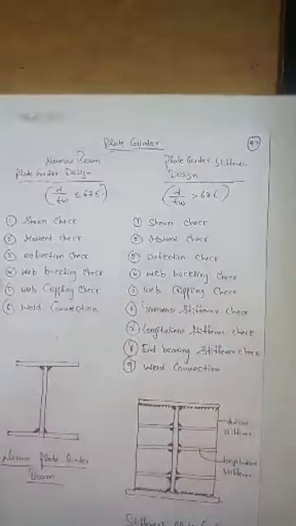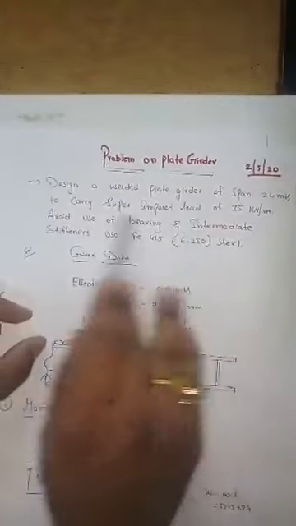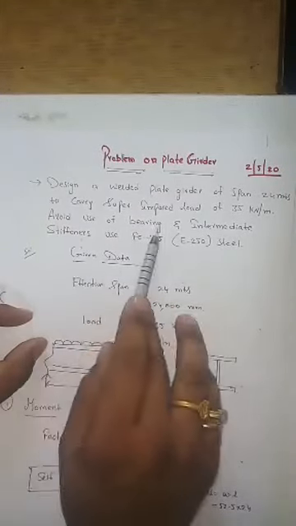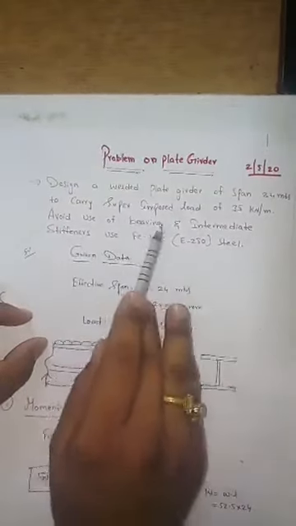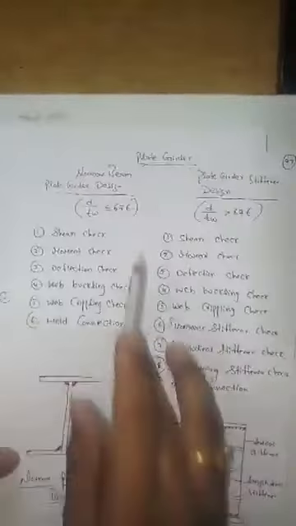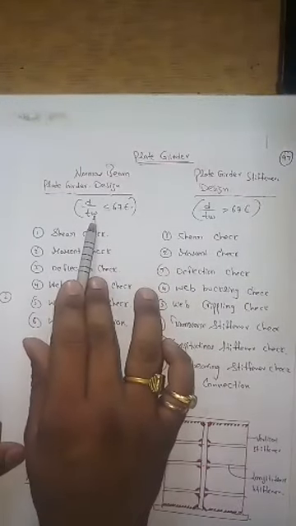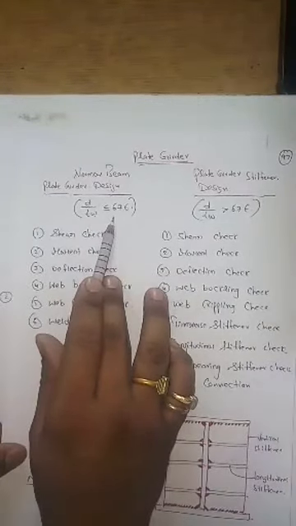So what is our problem? Our problem is design the plate girder, avoid using bearing and intermediate stiffness. Avoid means you no need to design the stiffness for the plate girder. So when there is no need to design the stiffness, what do you have to follow? You have to follow this condition, d by tw less than or equal to 67 epsilon.